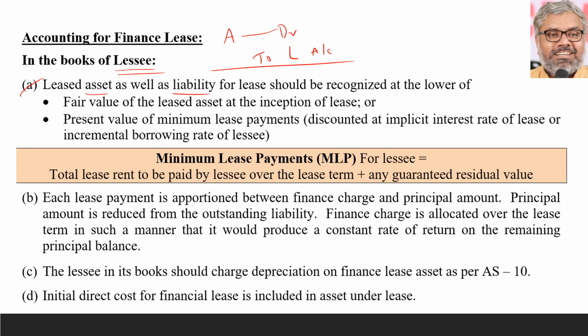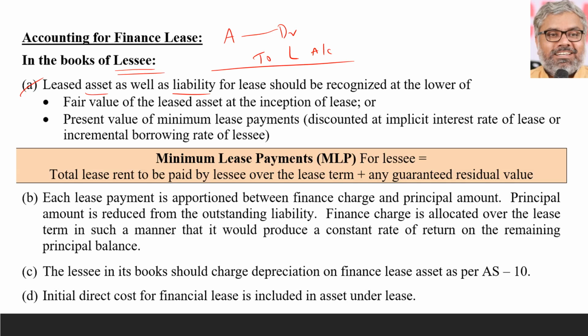But what type of lease? Finance lease. When a finance lease is entered into, then in the books of the lessee, the asset account has to be debited, and the liability account has to be credited. Both have to be recognized simultaneously. The point is not just that. The entry is simple. Asset account debit, liability account credit.